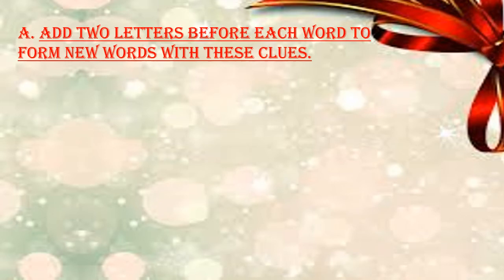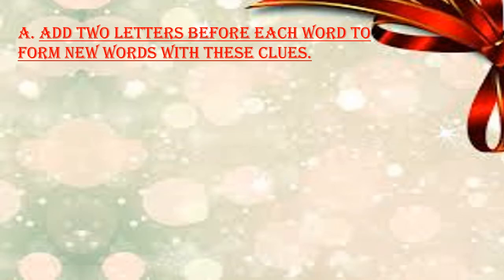Shall we start? The first question is, let me read out the clue word first. I'll read out the clue word, and you need to find out the answer. From this to this is the clue word, and the missing letters should come before OWN.